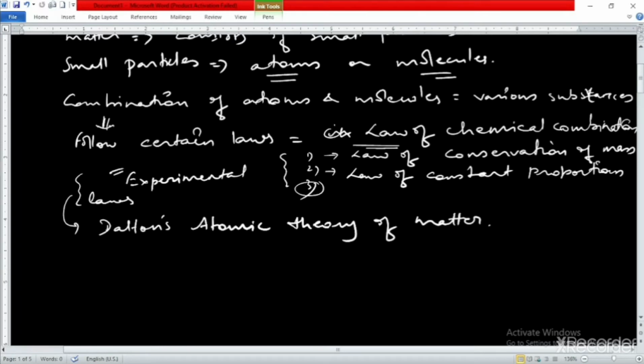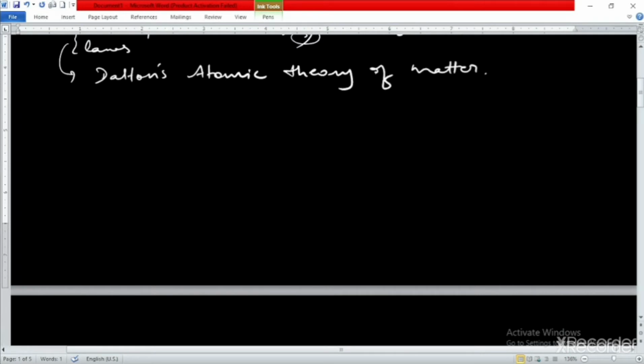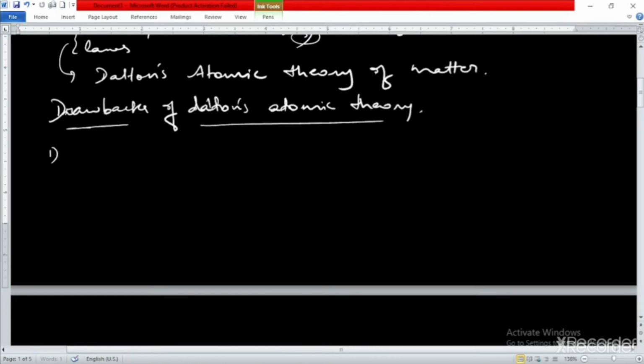Now Dalton's atomic theory had some drawbacks, so we are going to see what the drawbacks of Dalton's atomic theory were. One of the points this theory has given is that atoms are indivisible.